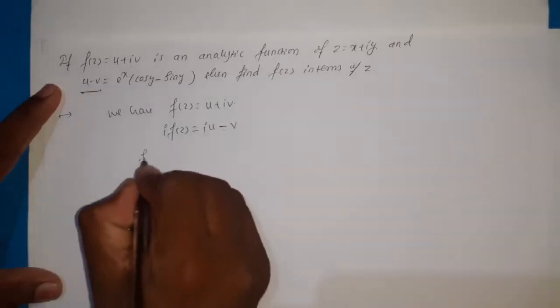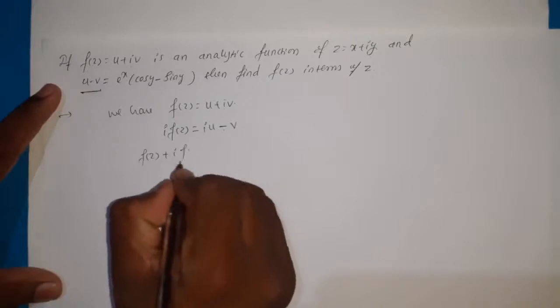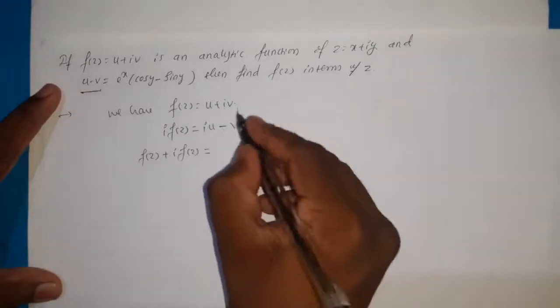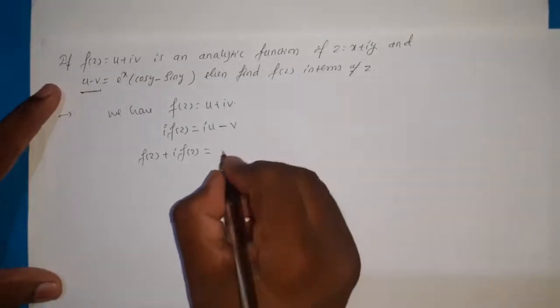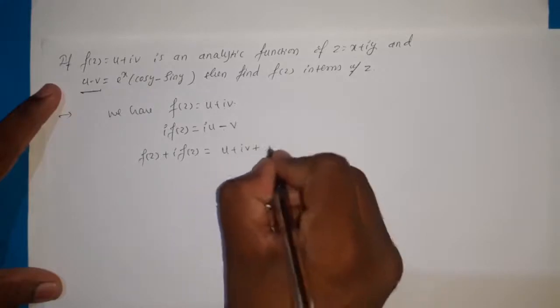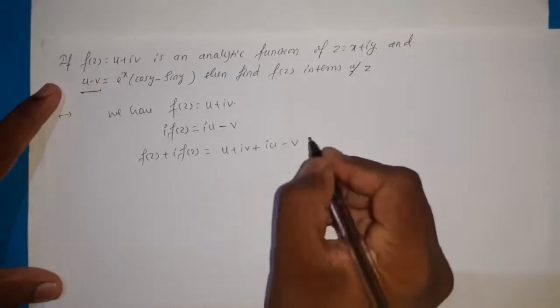Then consider f(z) + i f(z). Adding these two equations, that will give (u + iv) + i(u - v).